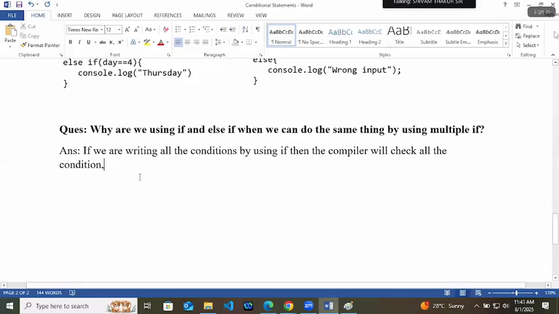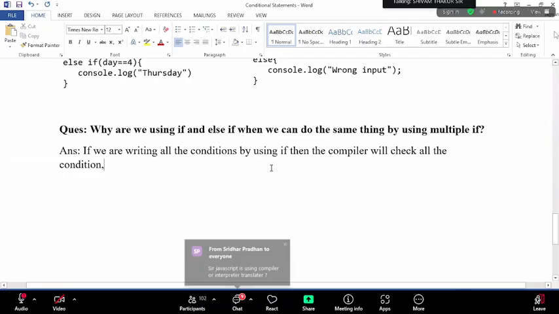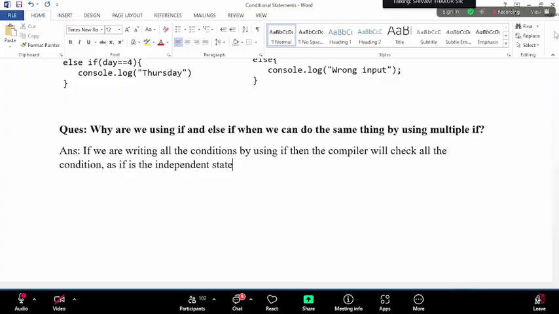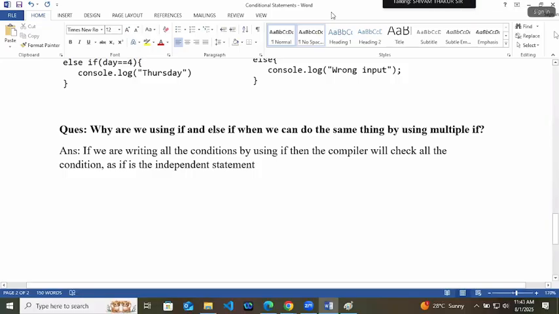That is the condition. If we are writing all the conditions by using if, then the compiler will check all the conditions, as if is an independent statement. JavaScript is using a compiler or interpreter translator? It is using the JIT compiler actually, just in time compiler, which is a mix of both compiler and interpreter. Compiler or interpreter, both I will write, don't worry.